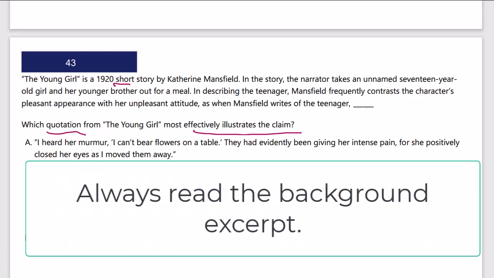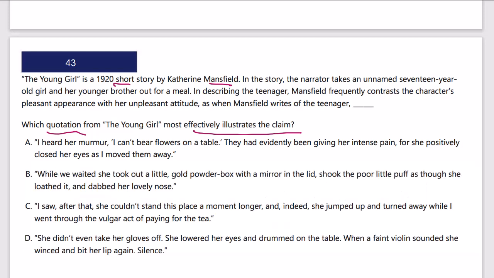Good information to get the background. Always read that. In the short story, the narrator takes an unnamed 17-year-old girl and her younger brother out for a meal. In describing the teenager, Mansfield frequently contrasts the character's pleasant appearance with her unpleasant attitude, as when Mansfield writes of the teenager, blank, the quote. This is essentially the claim right here. She contrasts the pleasant appearance with her unpleasant attitude.